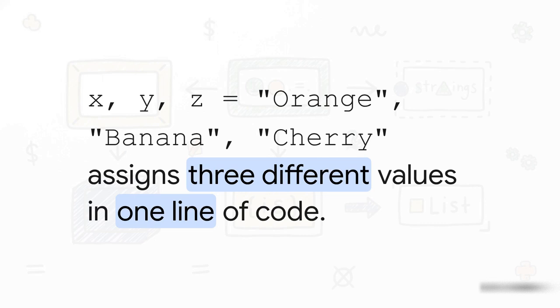And here's what that looks like. It's pretty cool, right? Python just matches them up in order. X gets orange, Y gets banana, and Z gets cherry. Now here's the one thing you have to remember. The number of variables on the left has to exactly match the number of values on the right. If they don't, Python will give you an error.